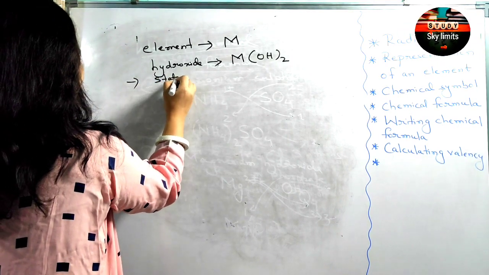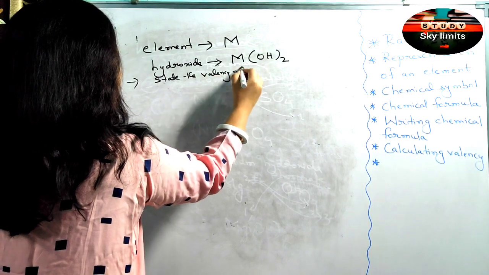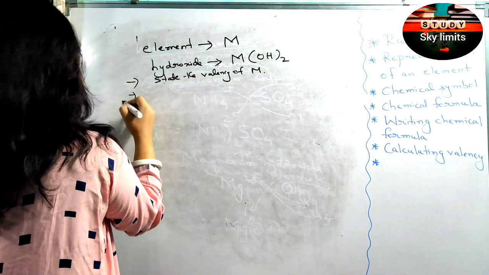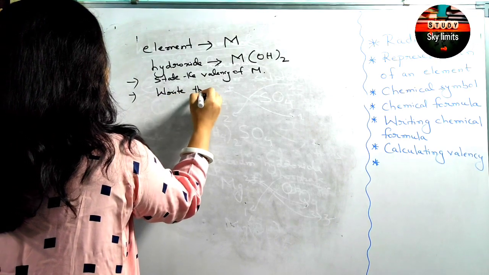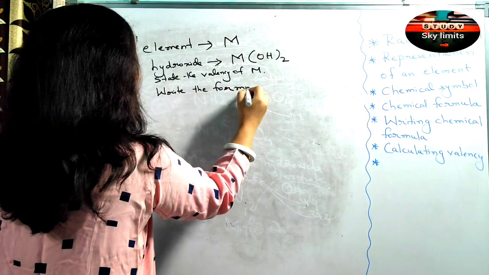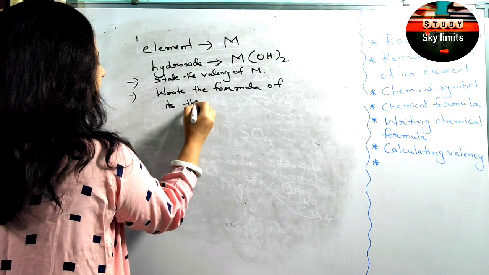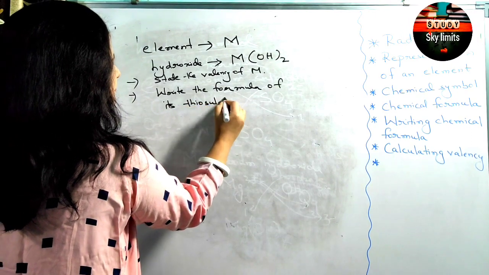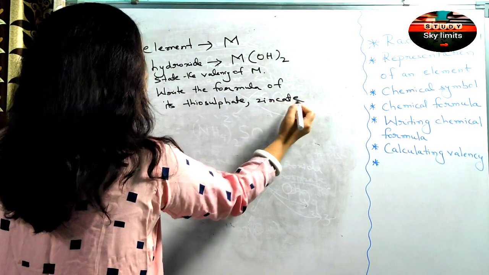State the valency of M. Write the formula of its thiosulfate, zincate and chromate.